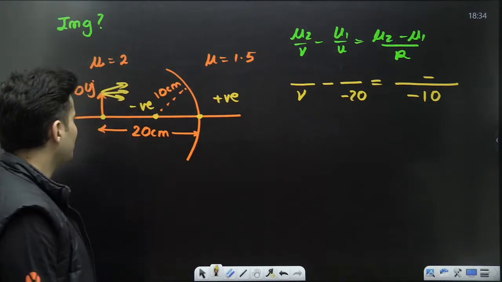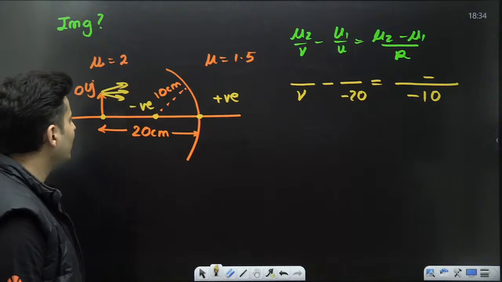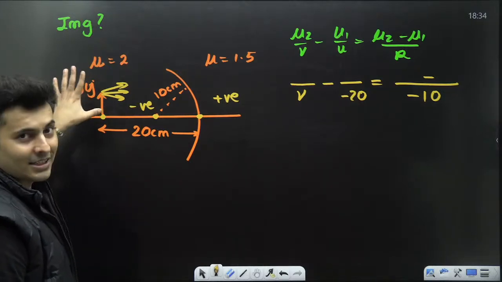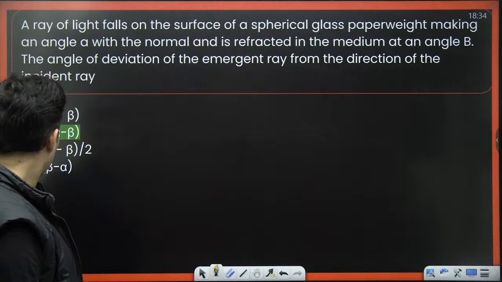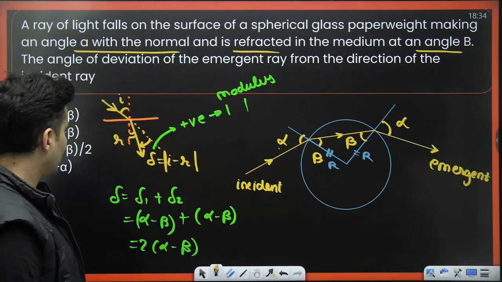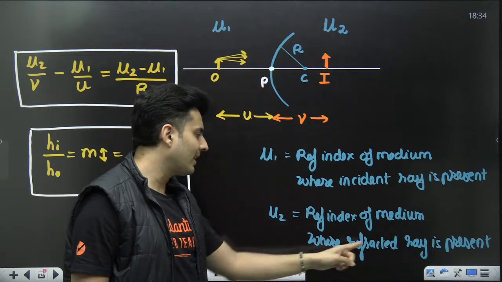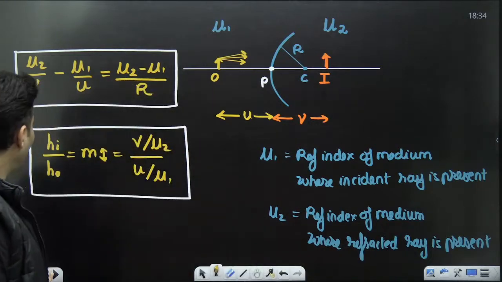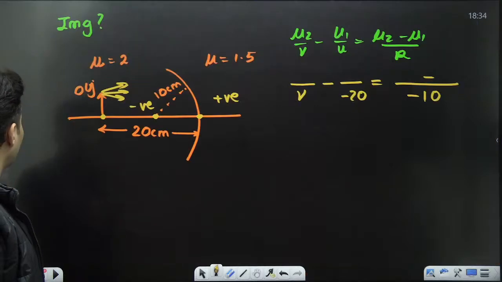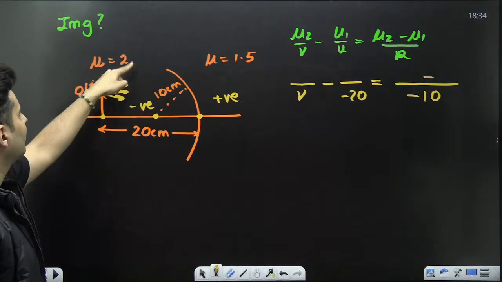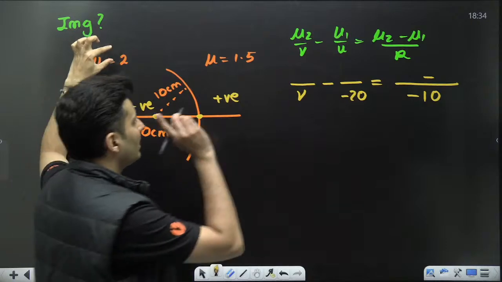Tell me, my dear students, who do you think is mu2, who do you think is mu1? If you go back and read my theory carefully, you will realize mu1 is where the incident ray is, mu2 is where the refracted ray is. The incident ray is in this medium, so this 2 is mu1.